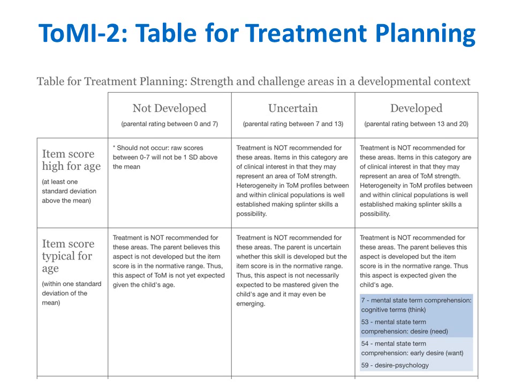Recall that the output from the ToMI-2 report generator is color-coded by subscale. The early subscale items appear in light blue, the basic subscale items appear in medium blue, and the advanced subscale items appear in dark blue. In summary, items appearing anywhere in the first 2 rows could be considered a theory of mind strength, and so recognizing these areas is central to clinical decision-making when the goal is to build on existing theory of mind knowledge so as to scaffold the child to a higher level of theory of mind development.